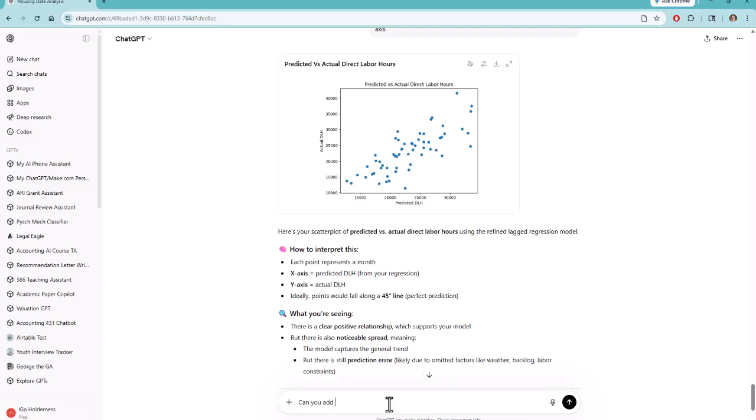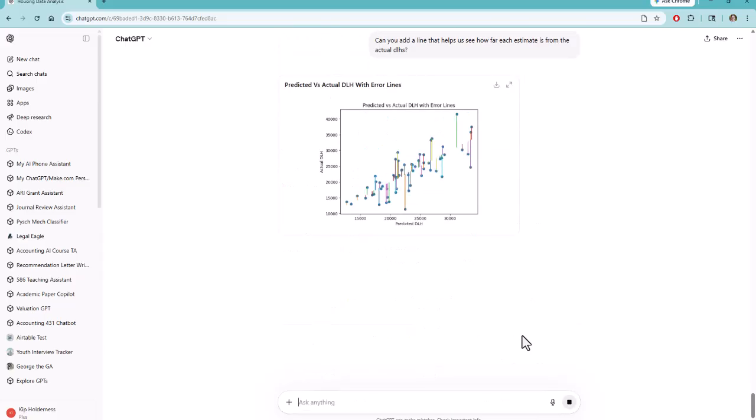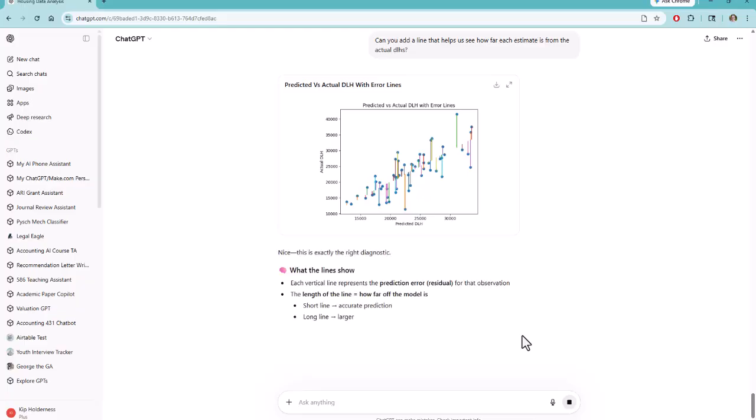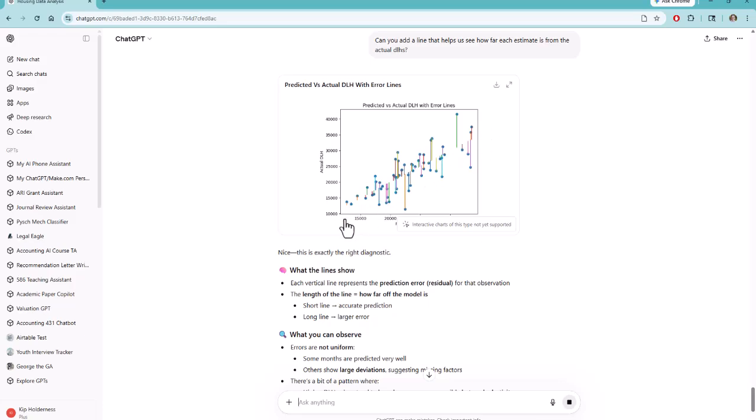Add a line that helps us see how far each estimate is from the actual direct labor hours. I like this graph a little bit better, although it didn't put an actual line in on the diagonal. This does give us a line from each prediction to the estimate, which is going to be right on this diagonal. So that's a helpful visualization for us.